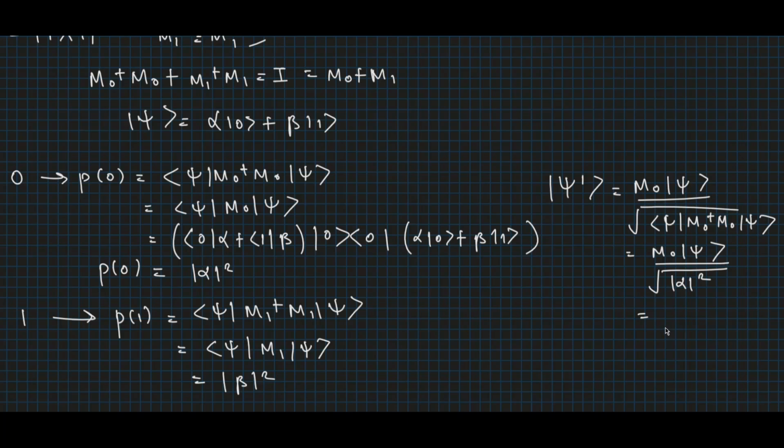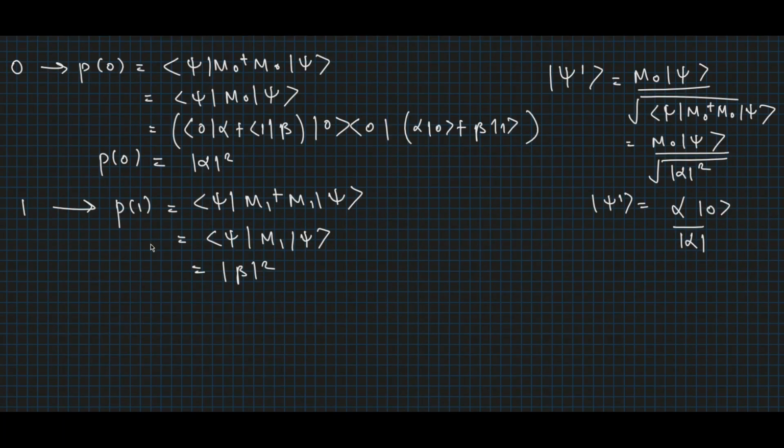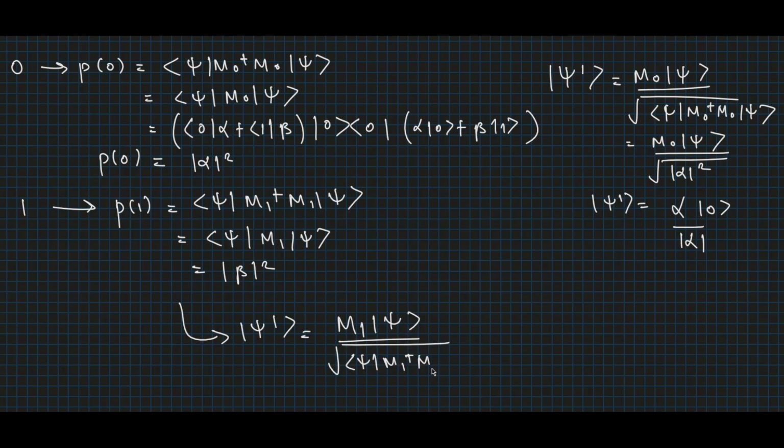So the final state psi dash after the measurement of output 0 would be alpha times |0⟩ divided by alpha. And similarly, the post-measurement state psi dash if the measurement outcome was 1 would be M1 times psi divided by the root of ⟨ψ|M1† M1|ψ⟩, which would be equal to M1 times psi divided by root beta squared, which again gives beta times the |1⟩ state divided by beta.